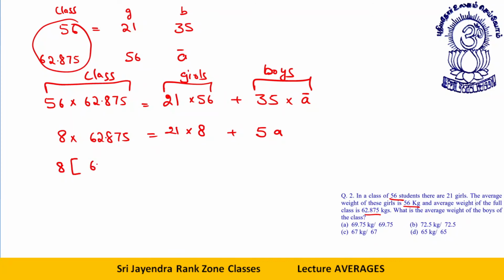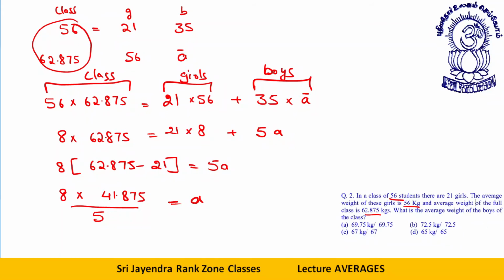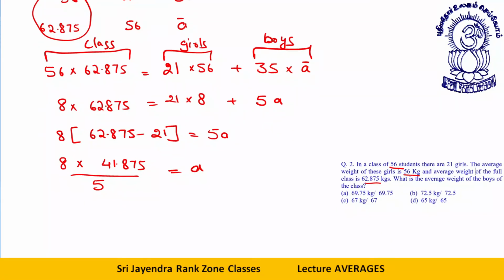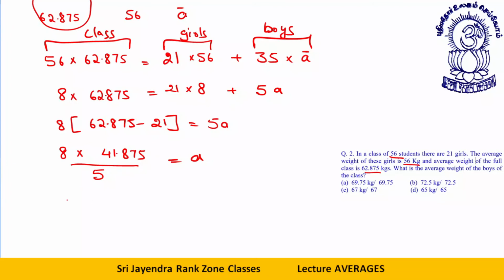I will take 8 common. 62.875 minus 21 is equal to 5a. So what do I get now? 8 into 62.875 minus 21 is 41.875 divided by 5. This is the average weight of the boys. A little bit calculative, but I'm sure my dear friends you will be able to calculate that. 41.875 means 41 and 7 by 8, divided by 5.